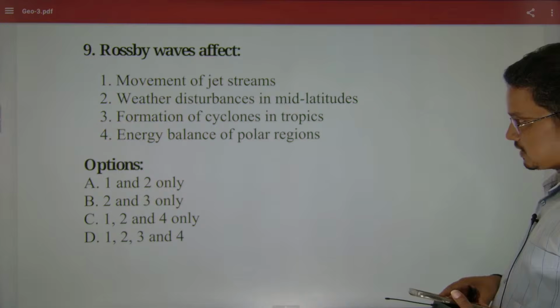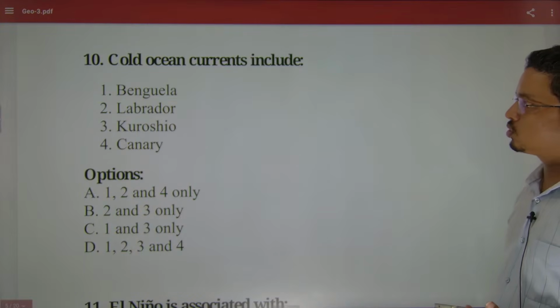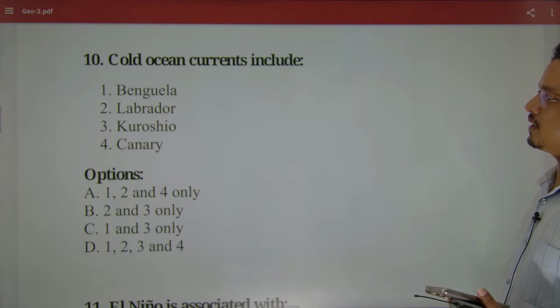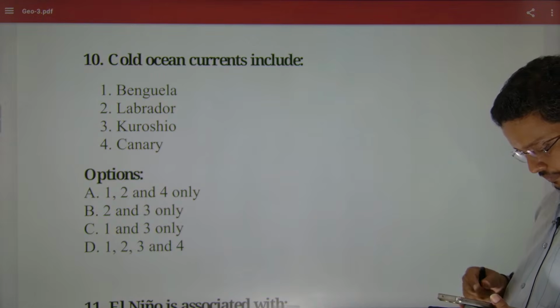Yes, polar vortex is one of the regions, right? Then cold ocean, then ocean currents came. Okay, let's go. Actually, I thought it would have climate. Okay, next. Let's see. Do it.